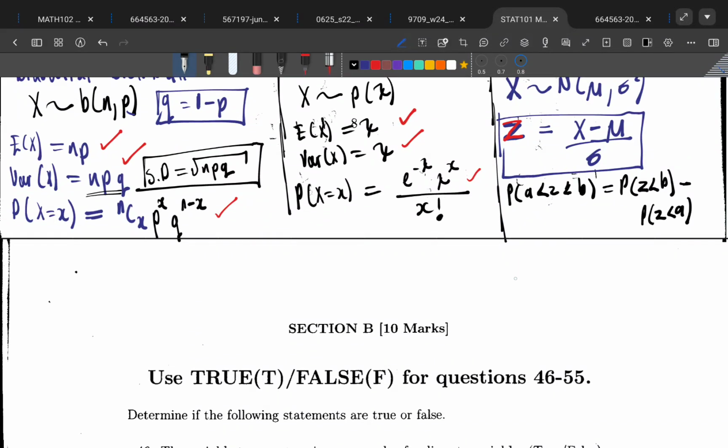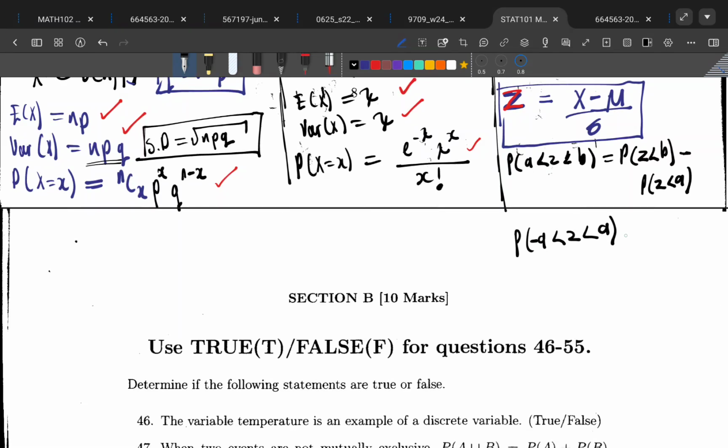Now, the other thing you must know is that if I have a probability starting at negative A and ending at positive A, then you are going to get the probability of Z less than positive A, minus the probability of Z less than negative A. According to the rule we have just done, it's the bigger one minus the smaller one. But for them, they are all less than. It is no longer greater than.